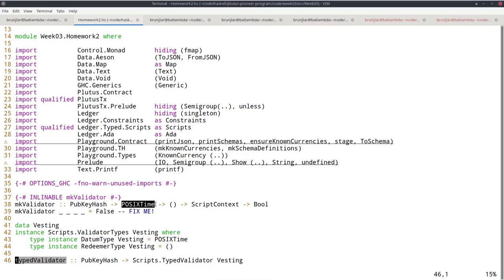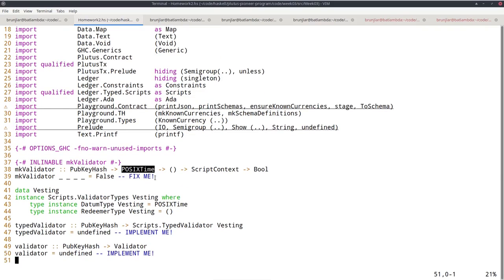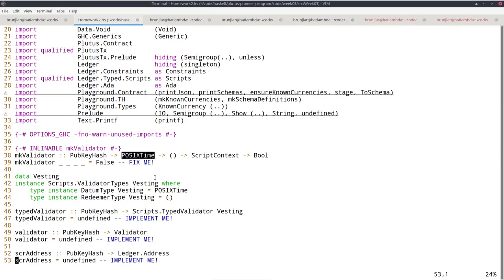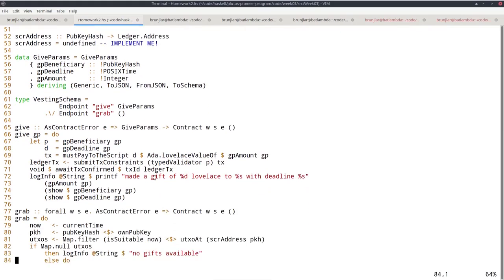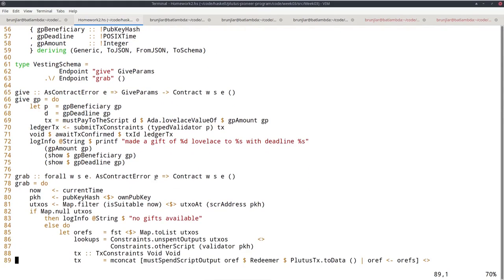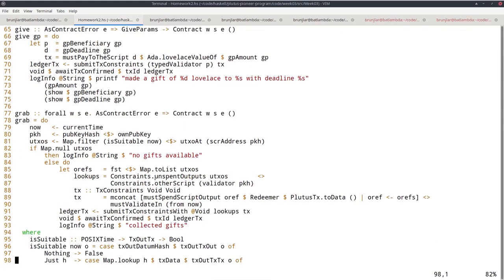So then you have to implement this. The logic is the same, but now the data just comes from these two different sources. And then just write this boilerplate. And I adapted the wallet endpoints, the wallet contracts accordingly. So now it's actually nicer again, the grab, or it depends how you look at it.